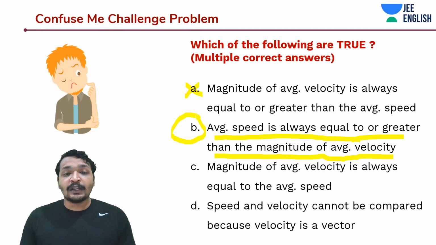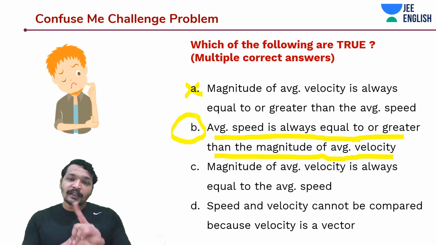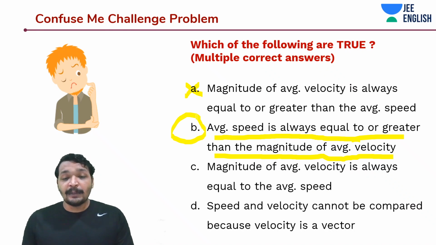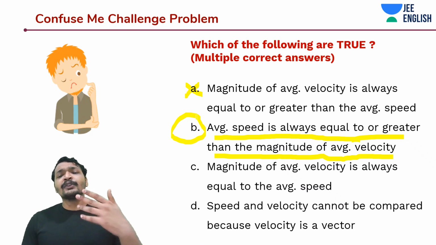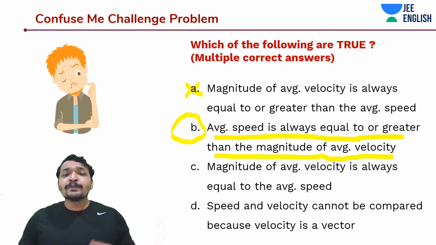When they're trying to confuse you in your exam, you can make use of this concept to at least get clarity on the answer. I told you that the average speed is always equal to or greater than the magnitude of average velocity. That means the velocity in any case cannot be greater than that of speed.